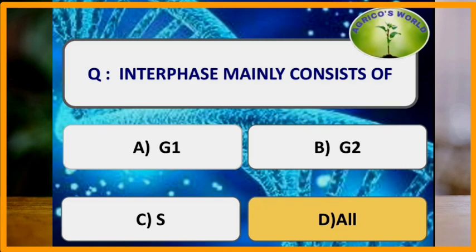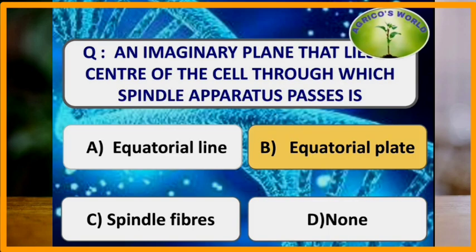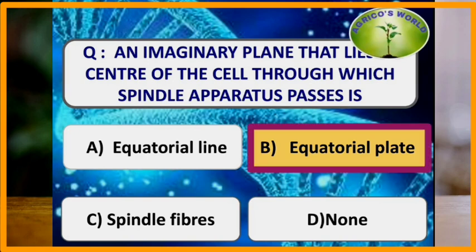Interphase mainly consists of G1 phase, S phase and G2 phase. Interphase is the phase between two dividing phases, that is between two M phases. An imaginary plane that lies at the center of the cell through which spindle apparatus passes is called the equatorial plate, and all the chromosomes are arranged on the equatorial plate during the metaphase.